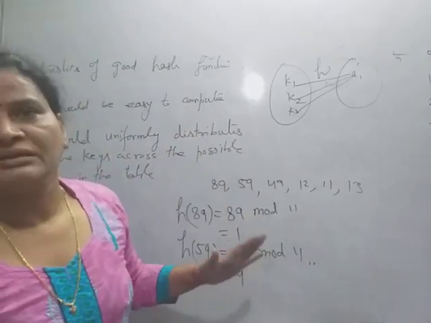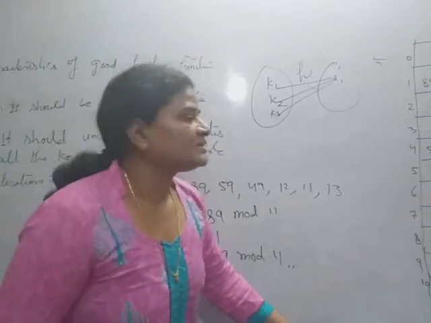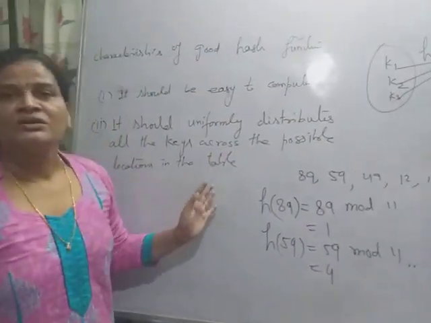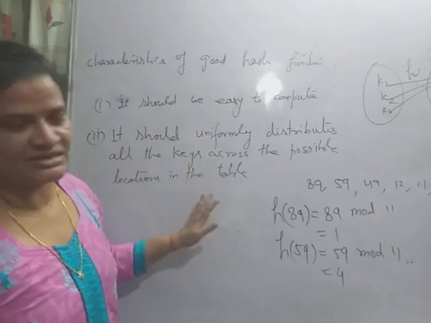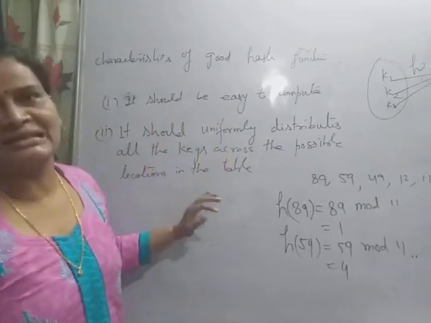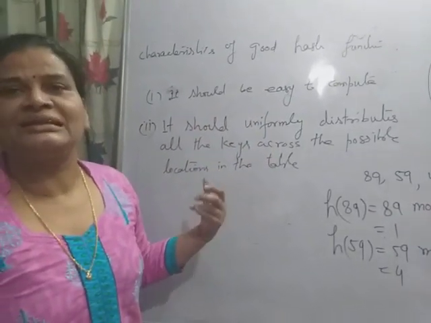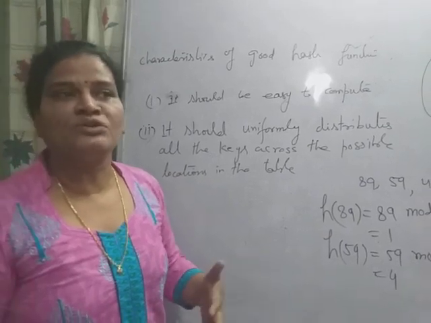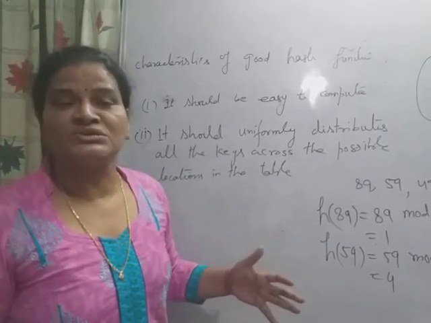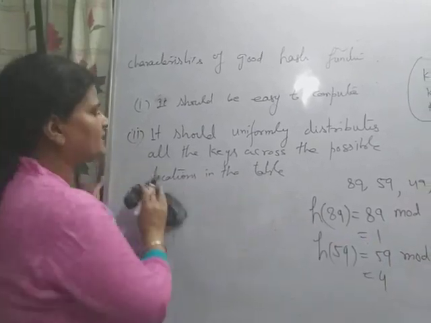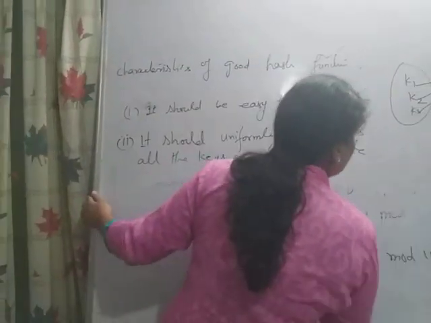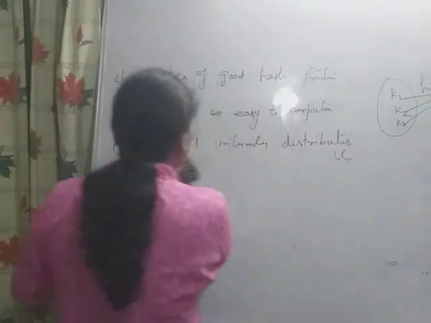The collision. Okay. Now, what are the characteristics of a good hash function? It should be easy to compute, and it should distribute the keys uniformly. There is no bias. It uniformly distributes all the keys across the table. Okay. Now, in the literature a number of hash functions are available.